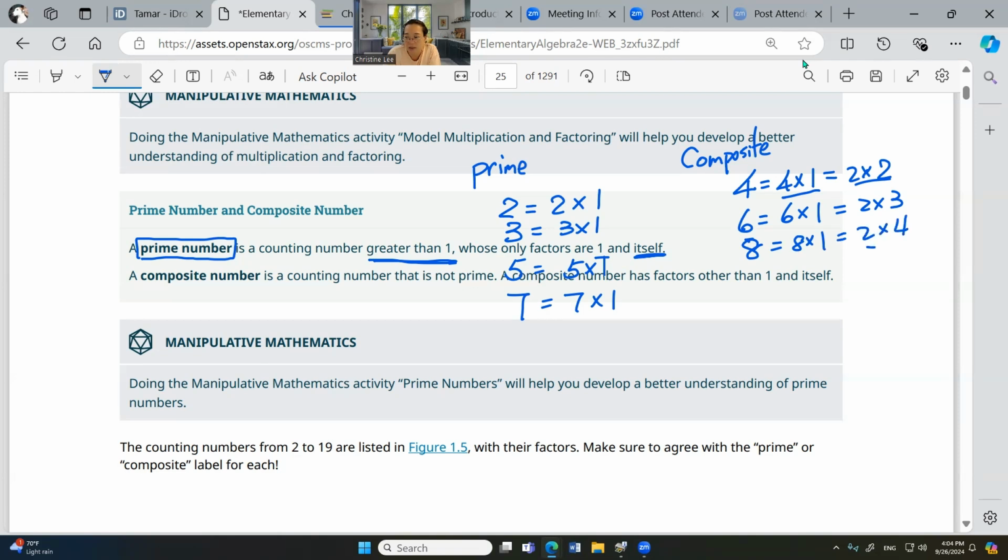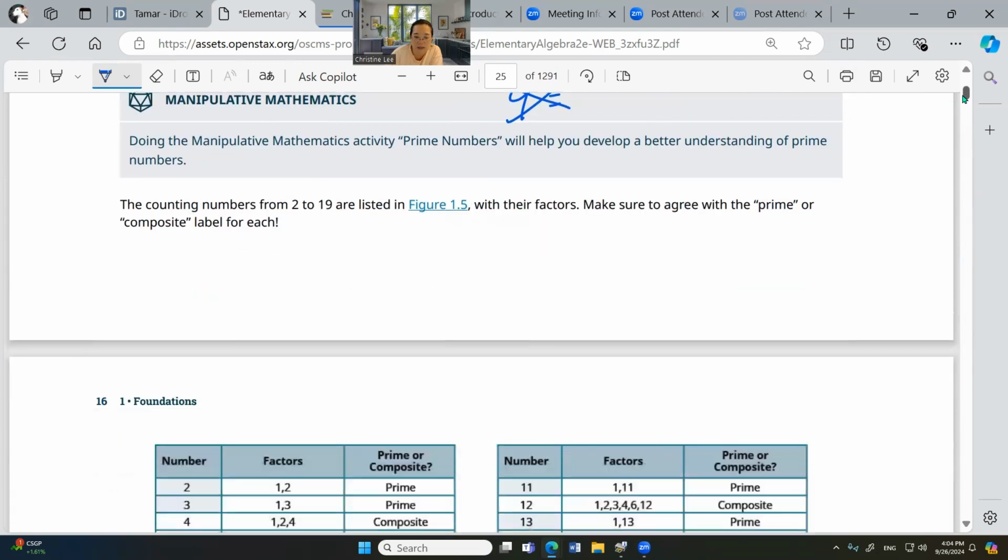Yeah, because it's even number, all the even numbers are composite. 9, oops, 9 is not. 9 is 9 and 1, but it's also 3 and 3. So 9 is composite. Okay, anyway, so that's the name, prime or composite.